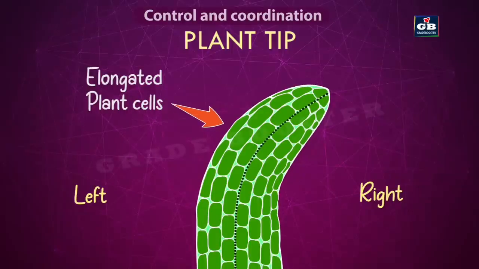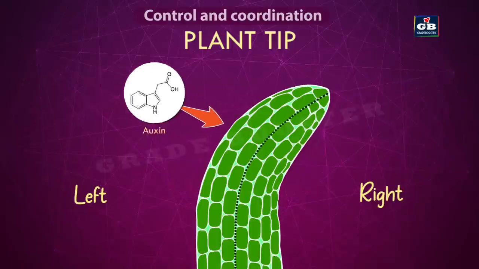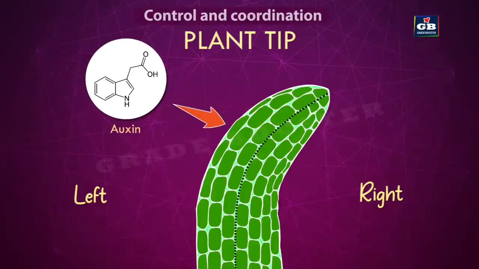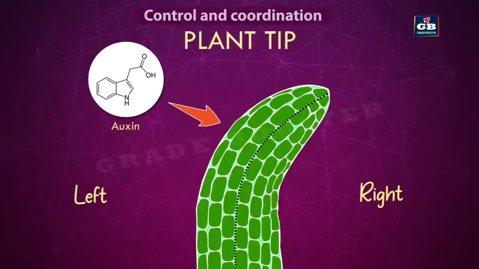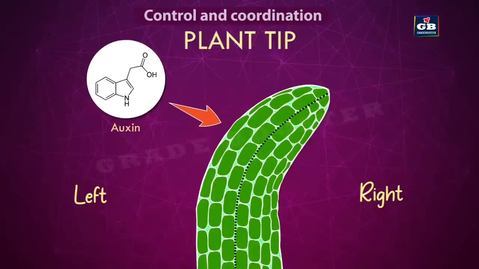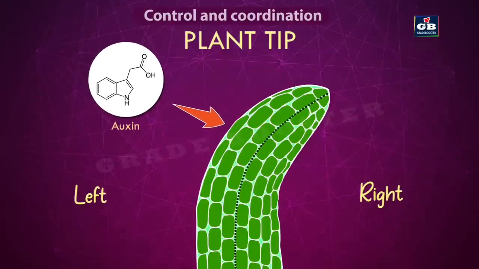The elongation of cells in the left half of the plant tip is caused by a phytohormone called auxin. This plant hormone, auxin, helps in the elongation of cells on one side. So it leads to bending of the tip. In this way, the movements are caused by the hormones.